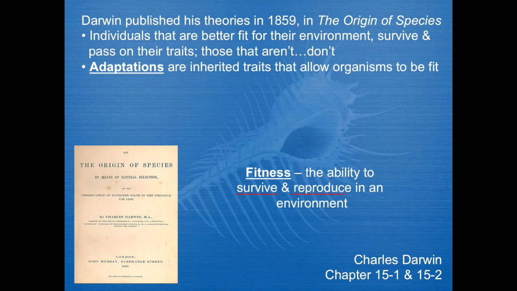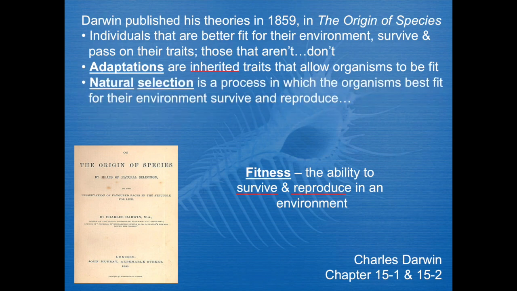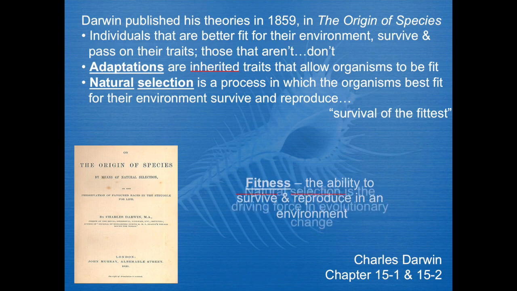And if that's speed, it could be strength, it could be intelligence, it could be size. And that sometimes the smaller ones can survive. Because they survive, they can reproduce. All right, and we're talking about inherited traits now, not acquired, traits that you are born with, not that you pick up in your lifetime. And that all leads to his big theory of natural selection, which basically is the process that causes evolution. It's the process in which organisms that are better fit for their environment will survive and reproduce and become more common. And then, albeit not his term, it's that concept of survival of the fittest.